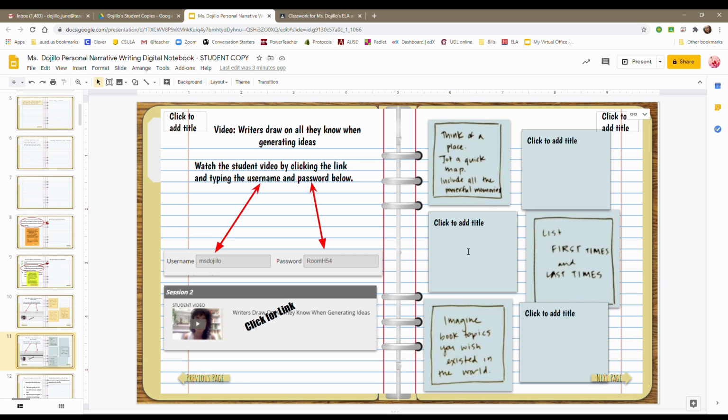And beside each Post-it is a place where you can write down places, like a quick map, that include powerful memories. And then on the second row, there's a Post-it for you to jot down some first and last time moments. And then on the last row of Post-its, I want you to imagine book topics you wish existed in the world. And you're going to use a Post-it next to it.